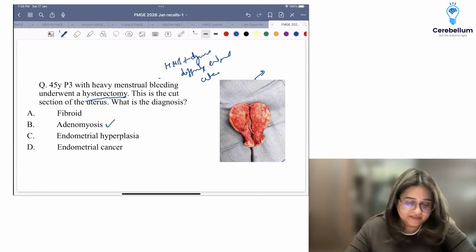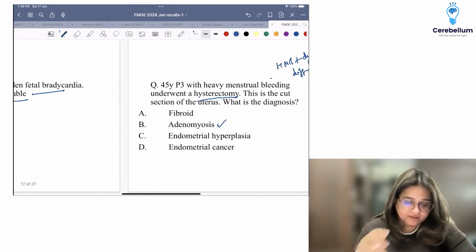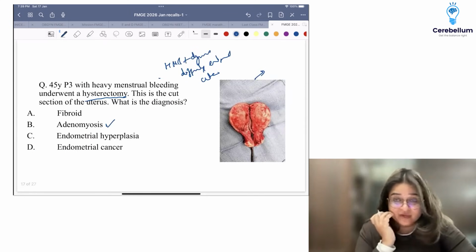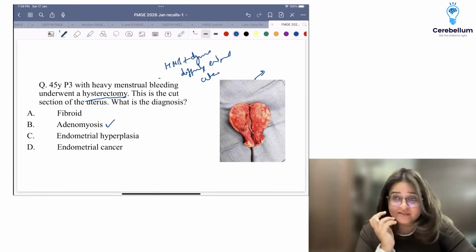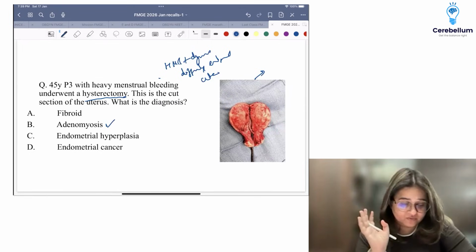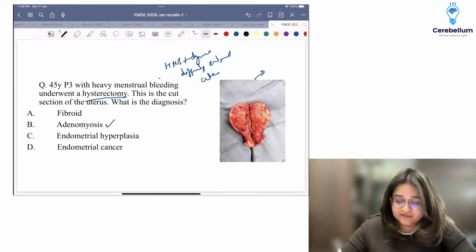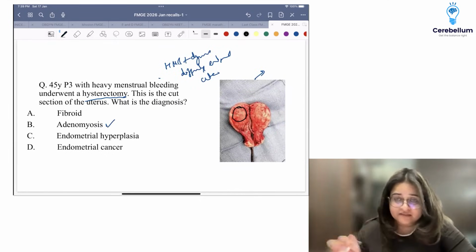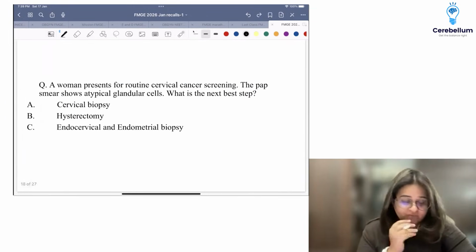Okay, precipitate labor was there. Fine. Okay, so this is like I don't know. That's what I'm saying. I think it's adenomyosis. Some were saying it's fibroid. I think there was a separate question on endometrial cancer also. Okay, so in a diffusely enlarged fibroid there'll be a very well defined whitish colored lesion. If that's not there, they will both present similarly. Although adenomyosis is more likely in a parous lady, fibroid is more likely in a nulliparous. 60 questions from OBG. I got only 30.